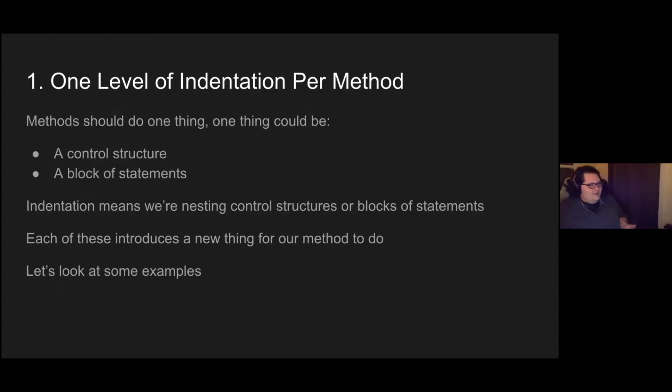So one level of indentation per method. Methods should do one thing, and that one thing could be act as a control structure or act as a block of statements. So you have some input, you have some output, you have a method that changes the internal state in some way. And indentation means that we are nesting control structures or blocks of statements. Each of these introduces a new thing for our method to do.